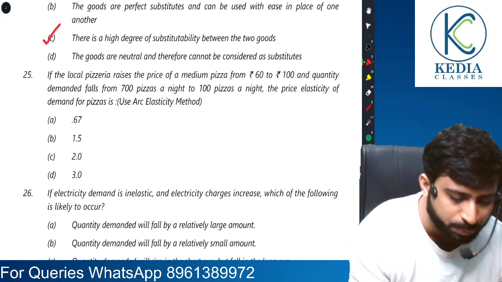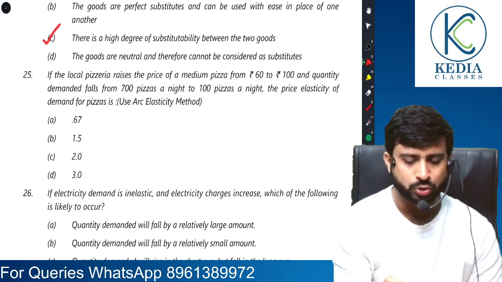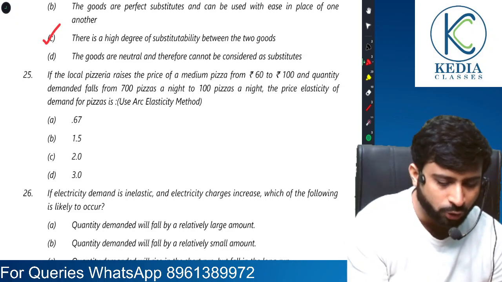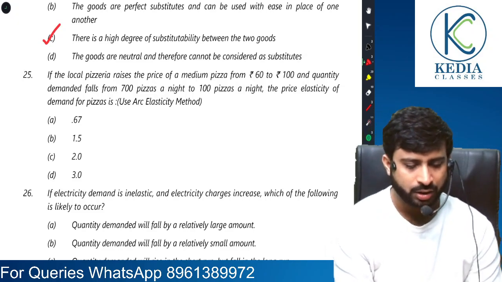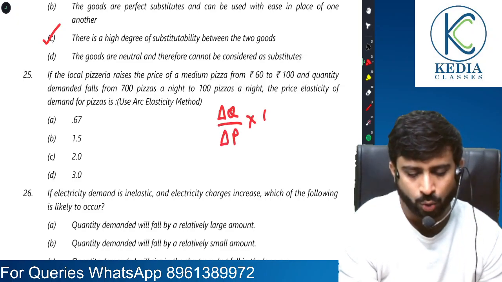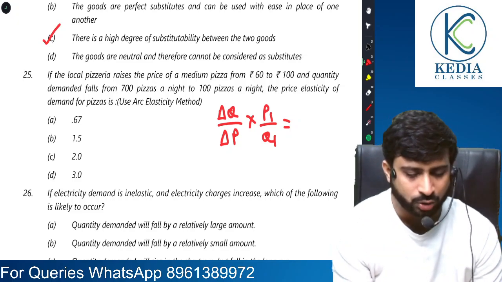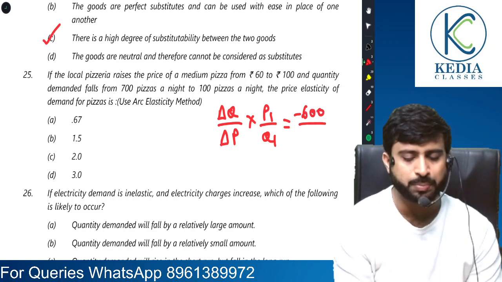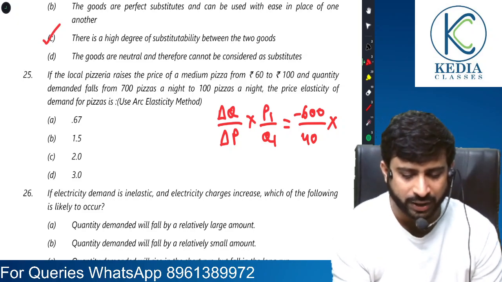Next, if the local pizzeria raises the price of medium pizza from 60 to 100, so 60 to 100 is the change in price of the pizza, and quantity falls from 700 to 100. So pay attention everyone. It is change in quantity by change in price into original price by original quantity. Change in quantity is 700 to 100, so it's minus 600. What is the change in price? 60 to 100, that is 40, into the original price, which is 60.